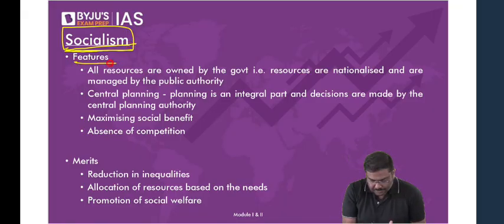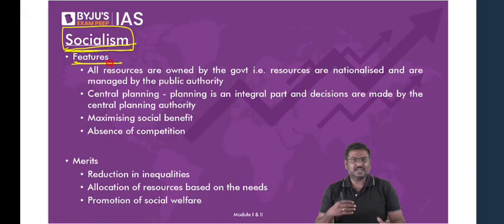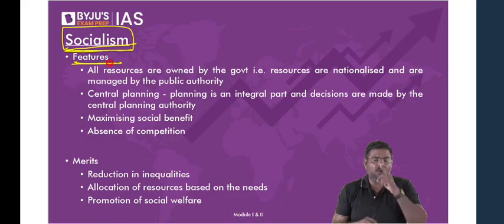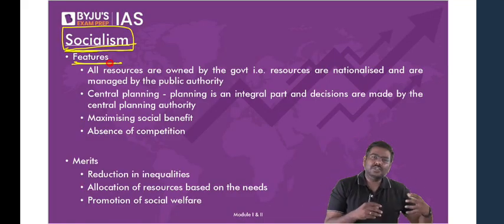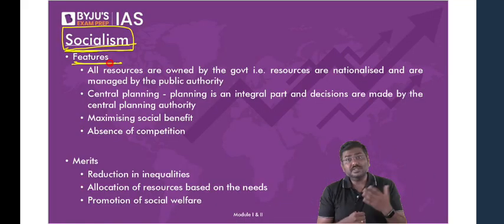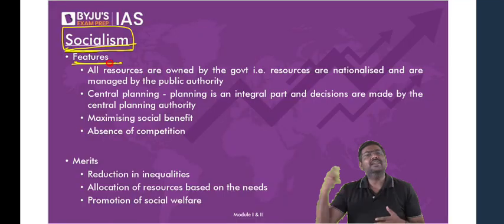Now, what are the features of socialism? Again, please understand, today we do not have a country with pure socialism. Pure socialism we generally don't get. The country which is very close or which was very close to socialism was the former Soviet Union, USSR, China also.